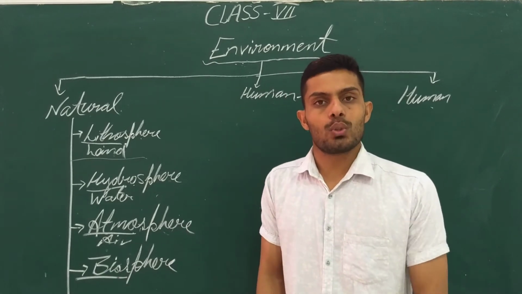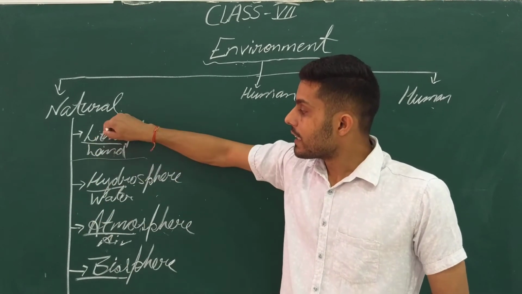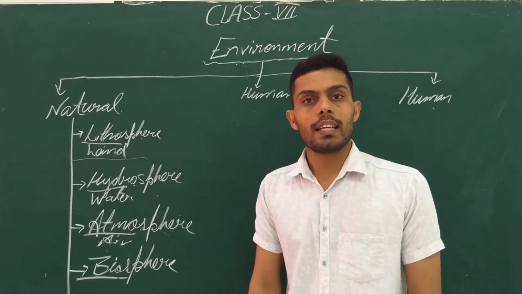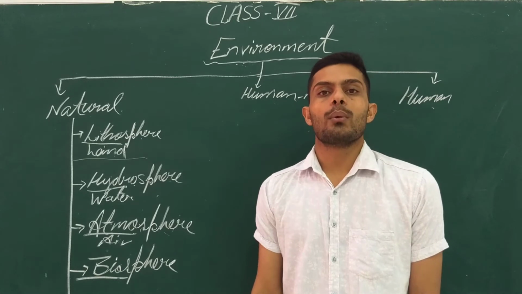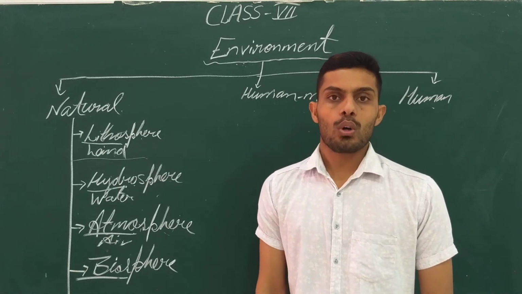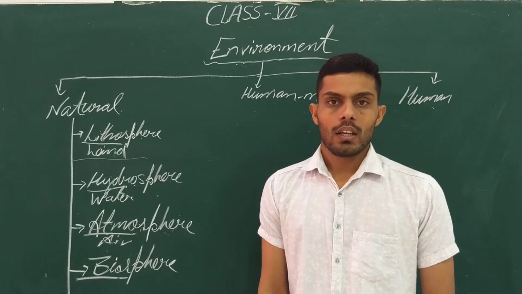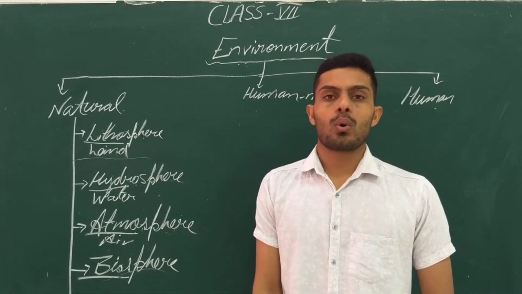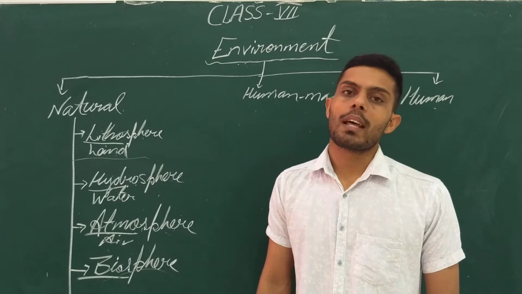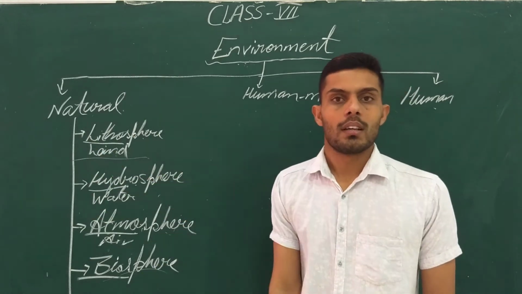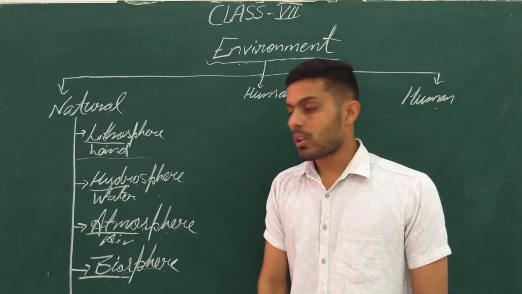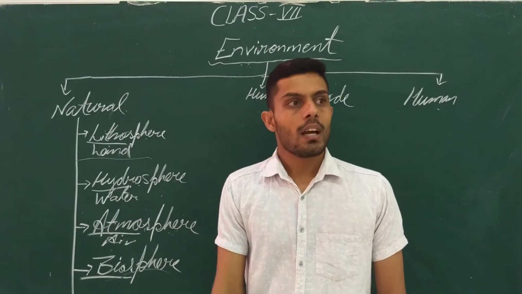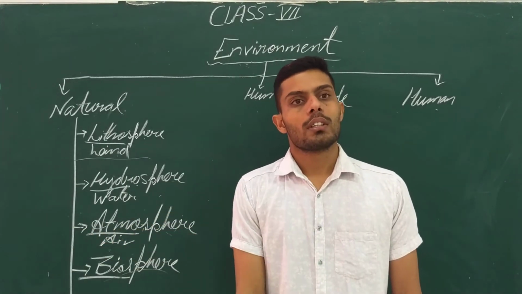The biosphere is a narrow zone where the lithosphere, hydrosphere and atmosphere interact with each other to support living organisms, to carry out life. That is termed the biosphere. Got it, beta? So this is all about the first component of environment, the natural environment, with its four different types.